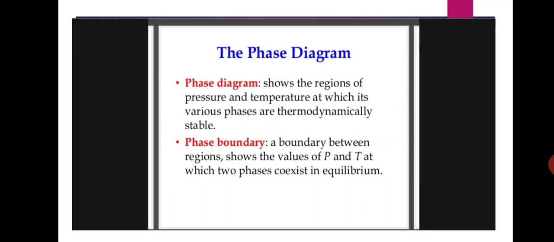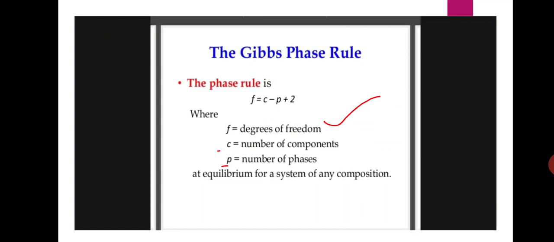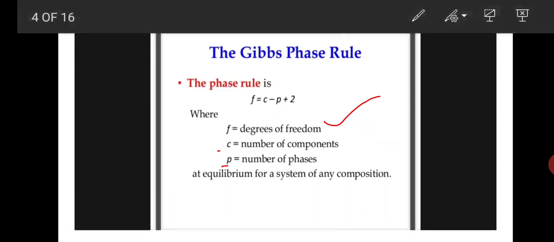That point is called the phase boundary. And here the Gibbs phase rule: F is equal to C minus P plus 2. Here F is the degrees of freedom, C is the number of components and P is the number of phases at equilibrium for a system of any composition.